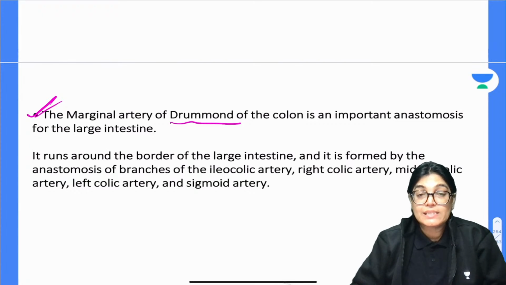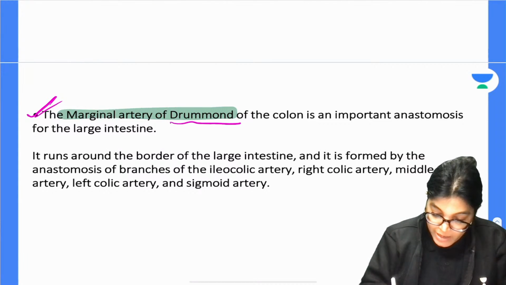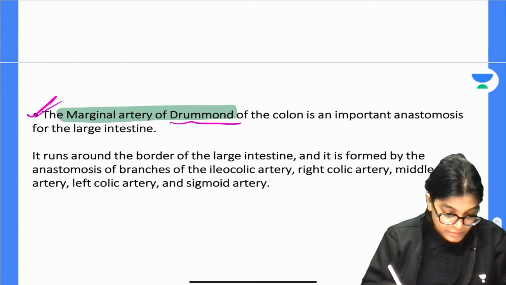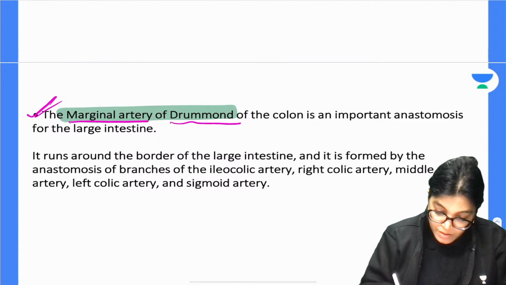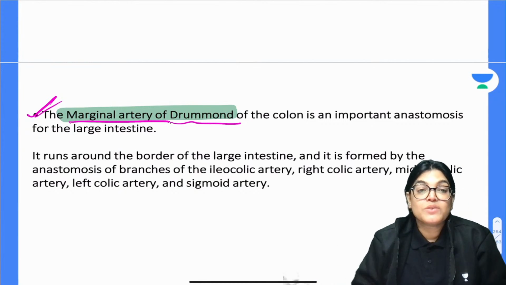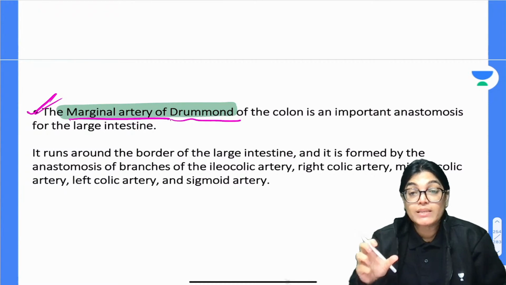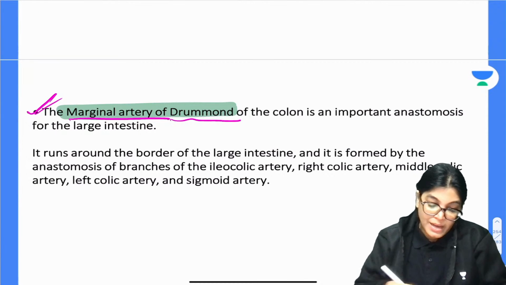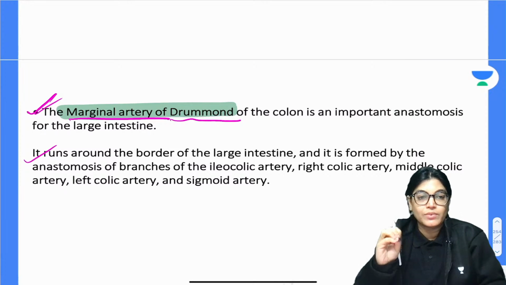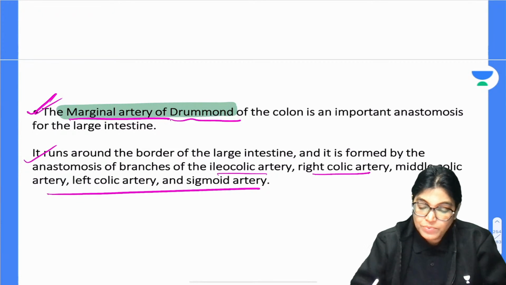So when you see the large intestine and colon, we have got the marginal artery of Drummond of the colon, an important anastomosis occurring in the large intestine. It runs around the border of large intestine and is formed by the anastomotic network between the branches of ileocolic artery, right colic artery, middle colic, left colic and sigmoidal artery.